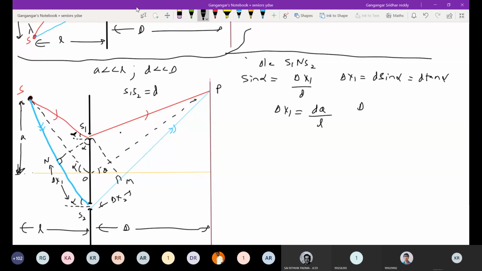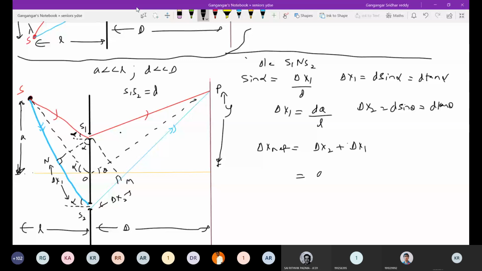Again, the delta x2 is similarly d sine theta, d tan theta. So take help of this triangle on this side. So now what is the net path difference you should write, which ray will cover more path before and after, ray 2 only. So the total path difference you are going to add.